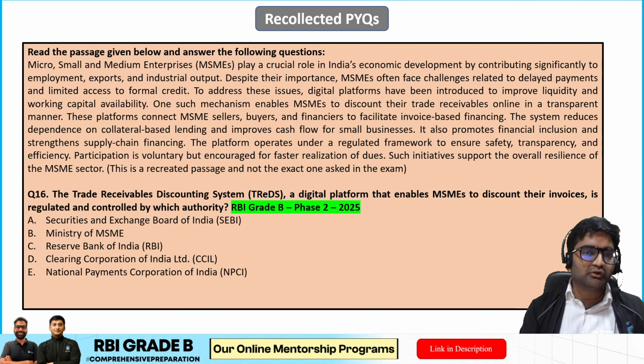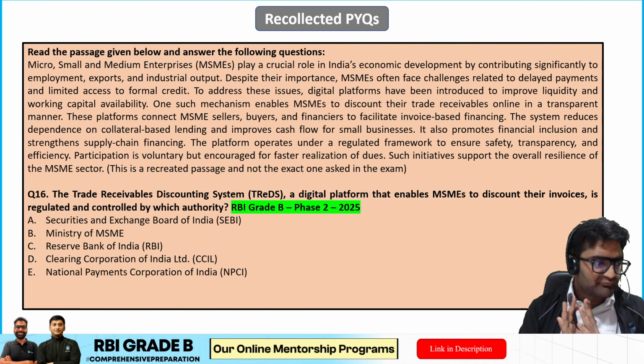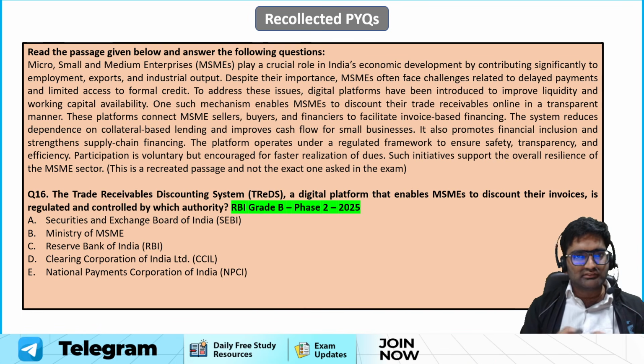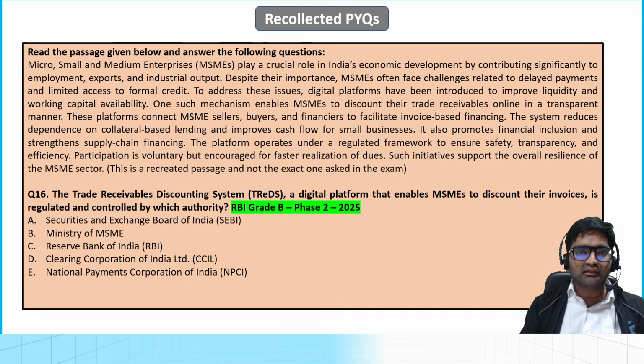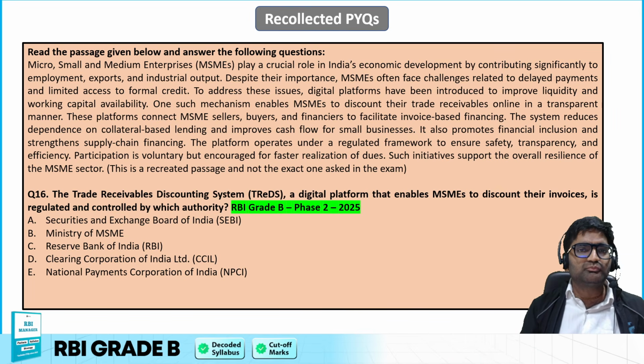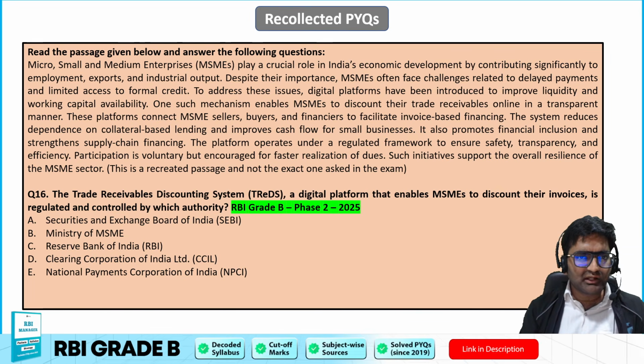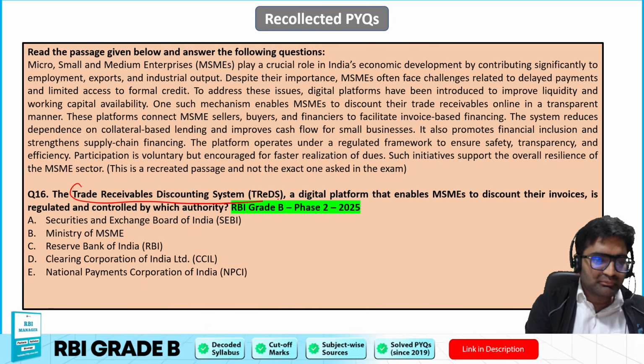Now, moving ahead, we'll be talking about this particular kind of financing, factoring. We discussed what factoring is. In that, we have an institutional mechanism wherein a particular problem of the micro, small, medium enterprises is resolved through a platform called the trade receivable discounting system.